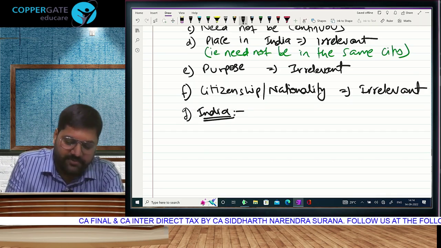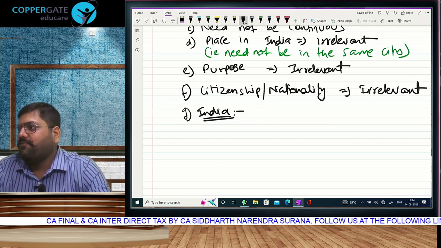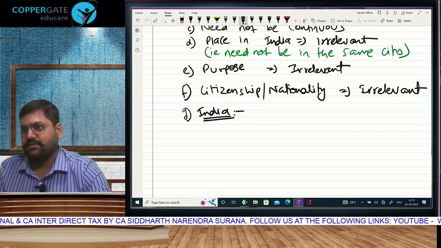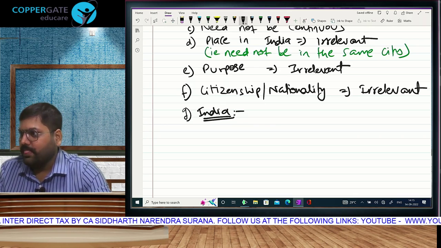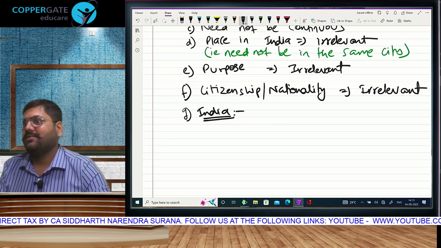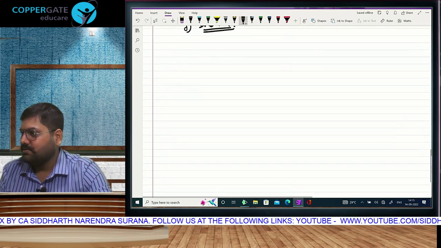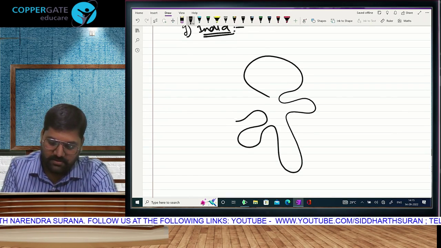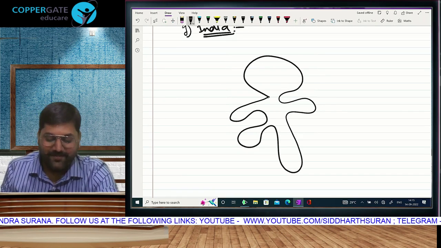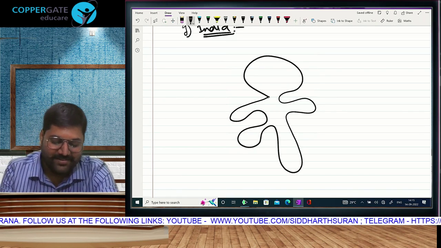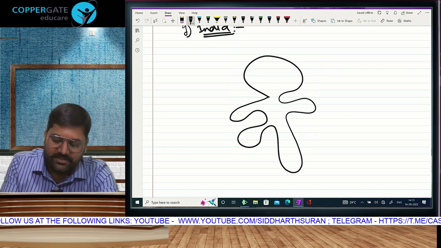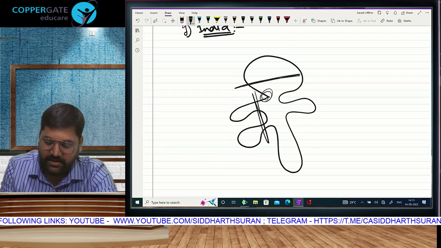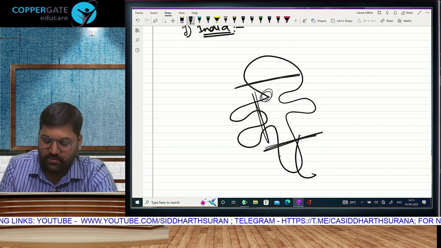Income tax law has defined India. Where do you have to be physically present for counting your 182 days? India. India has been defined. What is India? Supposing, I'm very bad at this. Sorry. This is Jammu Kashmir. This is Gujarat. Somewhere here Punjab, Delhi. Here the entire south comes in, Tamil Nadu, Kerala, Karnataka.